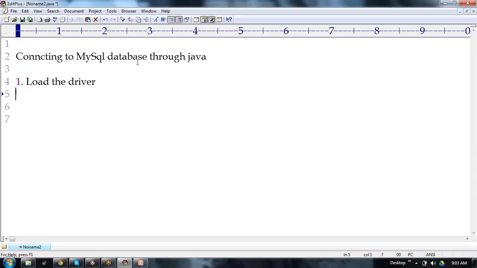Java is a program. It is the object-oriented programming language. Java can interact with the Oracle database. Java can interact with the MySQL database. Java can interact with the DB2 database. Java can interact with any kind of database actually.